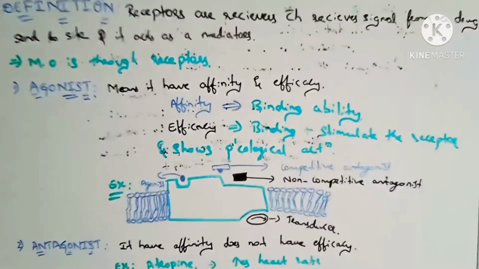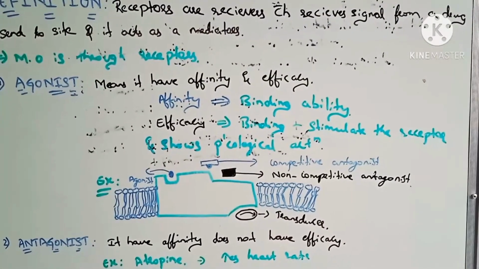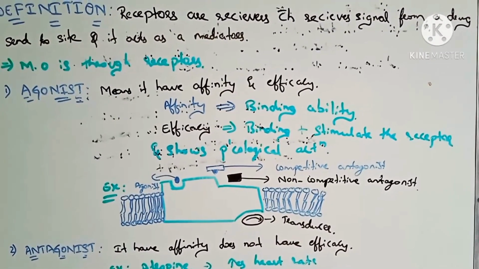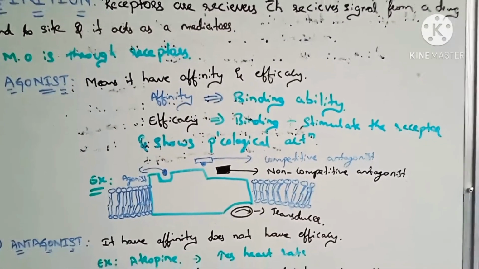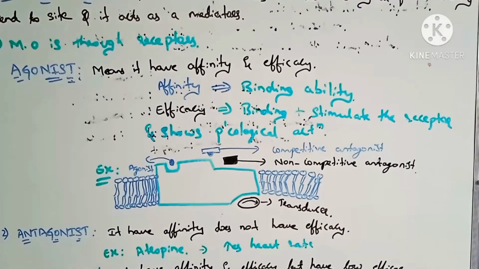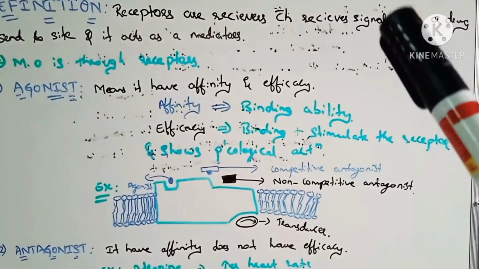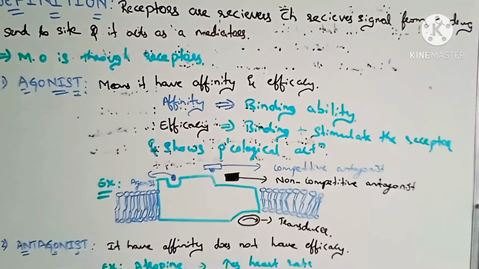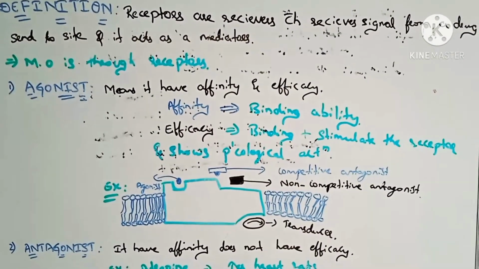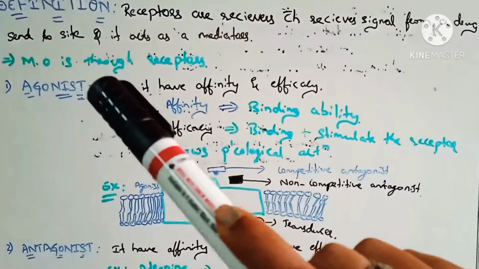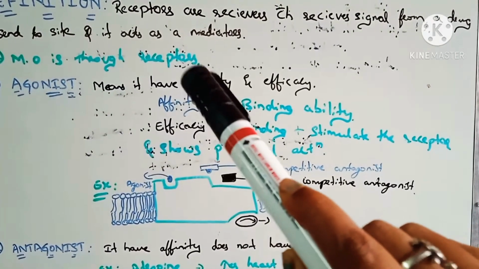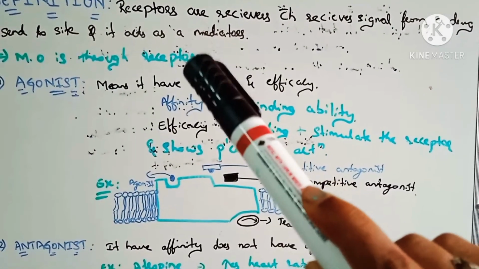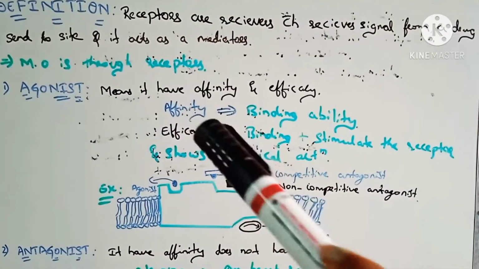Receptors are also a macromolecule or binding site located on the surface or inside the effector cell that serves to recognize the signal from a drug or a molecule and send it to the site, and they act as mediators. The mechanism of action, that is the pharmacological action, is done through the receptors.